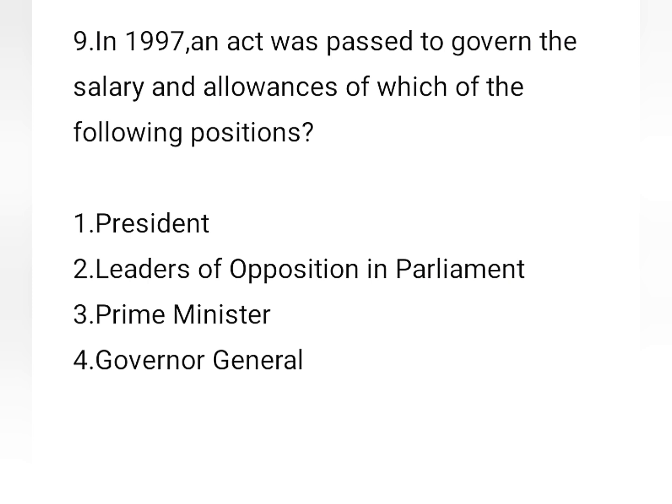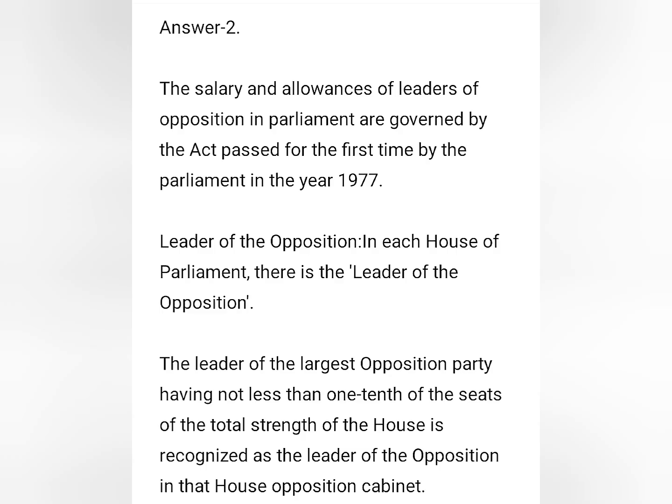In 1997, an act was passed to govern the salary and allowances of which of the following positions? Options are President, leaders of opposition in Parliament, Prime Minister and Governor General. So the correct answer is answer 2. That means leaders of opposition in Parliament. So the salary and allowances of leaders of opposition in Parliament are governed by the act passed for the first time by the Parliament in the year 1977.